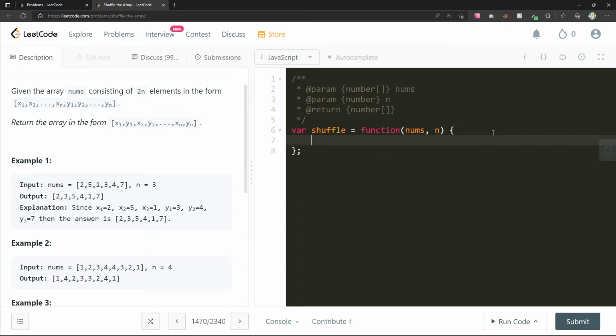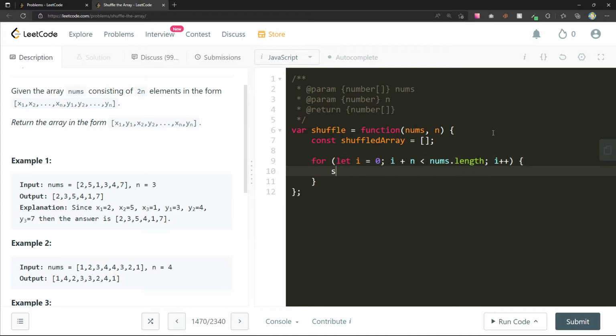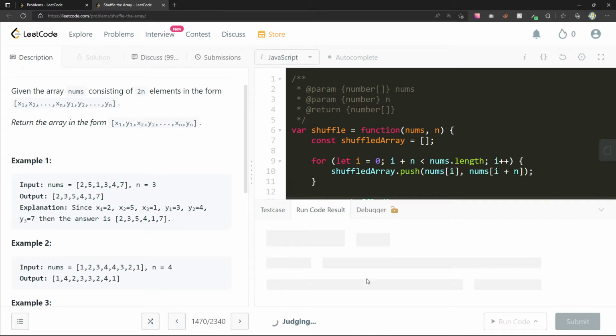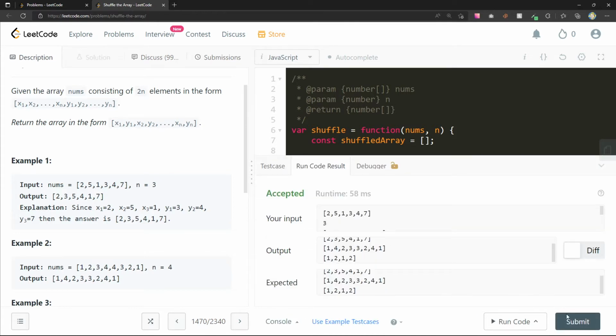So I think what we can do is say const shuffled array. We can make this an empty array to begin with, and let's say for let i equals 0, i less than n, i plus plus, let's do shuffled array dot push nums at i and nums at i plus n. I think that should work. All the test cases seem to pass.